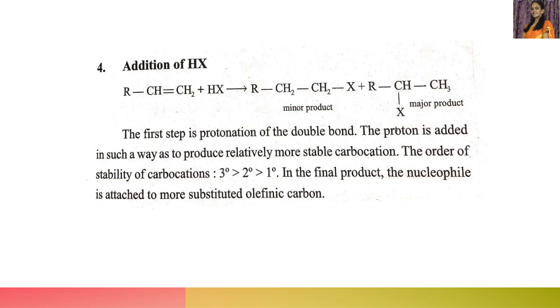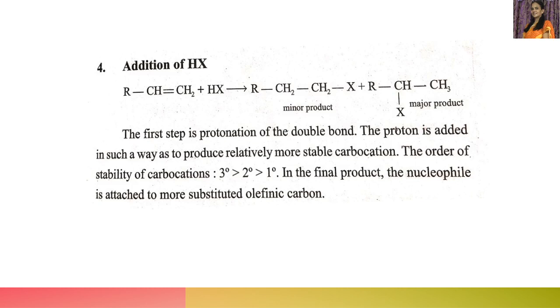Between these two carbons, this carbon has only one hydrogen, whereas this has two hydrogens. Therefore, X goes to the carbon containing one hydrogen, and H goes to the carbon containing more hydrogens, that is, two hydrogen atoms.